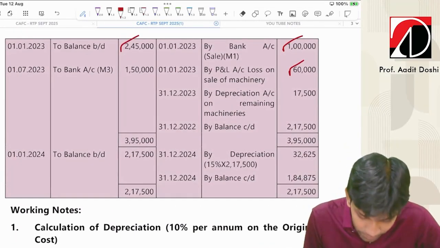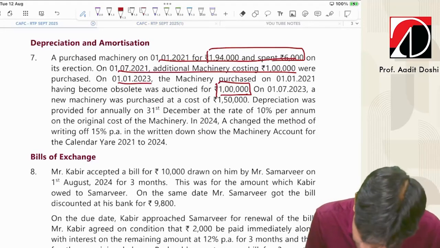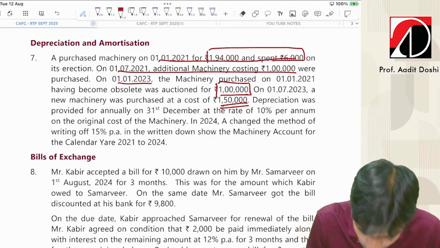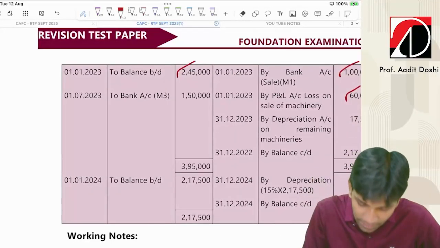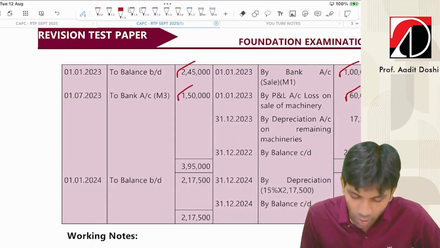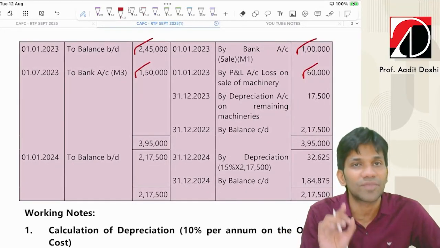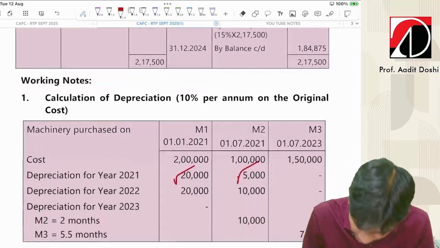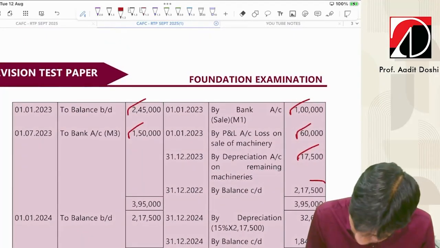Now we have this machine with us, and we have purchased one more machinery for 1,50,000. So we have two machineries, 1 lakh which was purchased in the past, and 1 lakh 50 purchased today. So machinery account debit to bank on 1st July. Now on 1 lakh 10% full 10,000, and 1 lakh 50 10% 15,000, half is 7,500, so total 17,500. Depreciation account debit to machinery. Here it is. So this is the balancing figure.